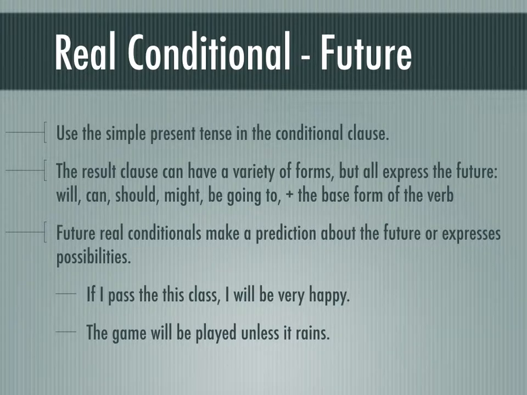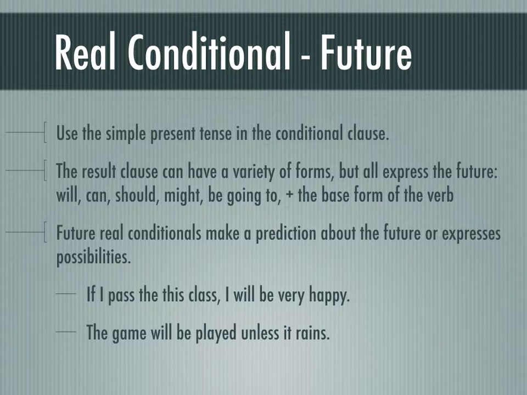Now let's talk about the real conditional for the future. The real conditional for the future also uses simple present tense in the conditional clause, the if clause. However, the result clause can have a variety of forms, but all of those forms somehow express the future. Some examples might be will, can, should, might, be going to, but remember that all of these are always followed by the base form of the verb, the simple form of the verb.